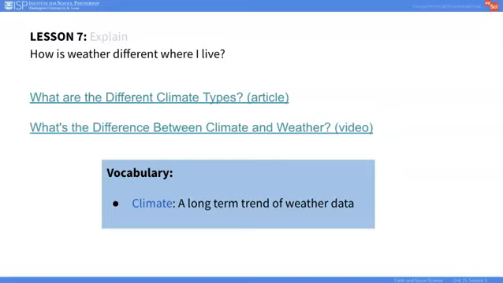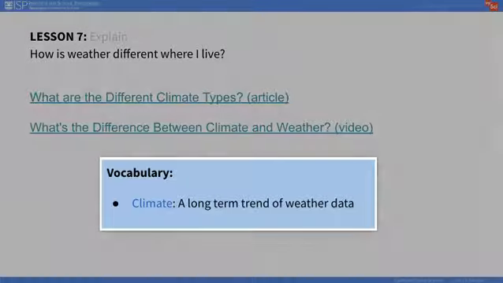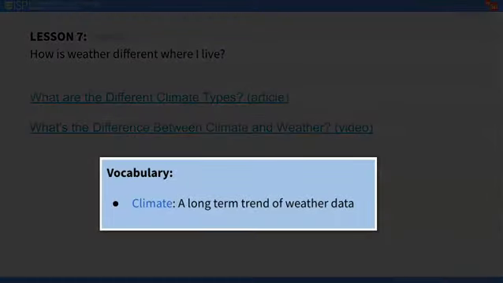In the Explain portion of this lesson, students will revisit their learning about forecasts and how they are developed based on patterns of past weather. Long-term forecasts work in a similar way. Scientists can look at patterns in weather over a number of years to forecast further into the future. Students will be introduced to the vocabulary term climate. Students should recognize that climate is the long-term trend in weather data patterns.